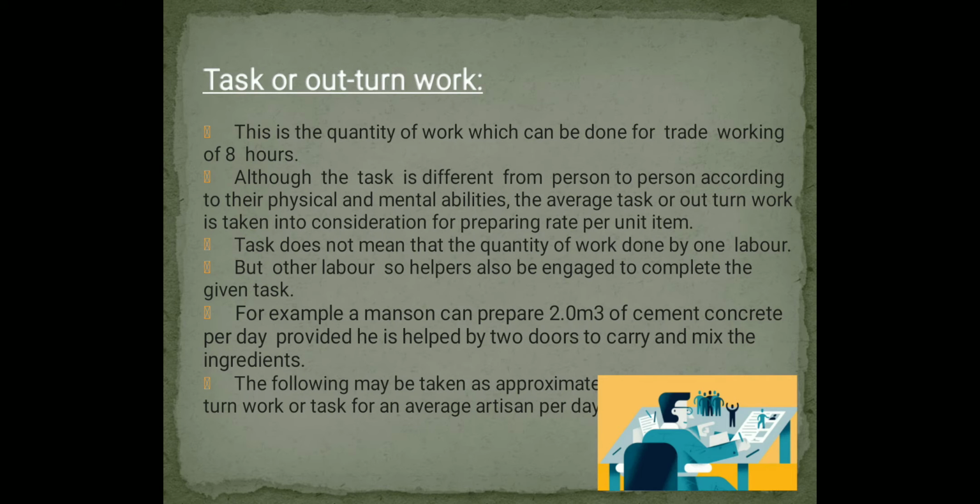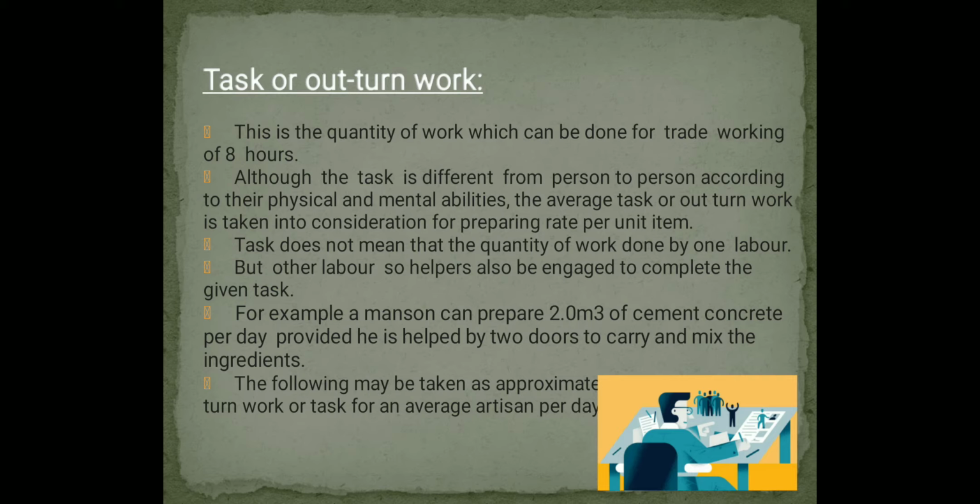Next, task or outturn work. This is the quantity of work which can be done by a tradesman in 8 hours. Although the task differs from person to person according to physical and mental abilities, the average task or outturn work is taken into consideration for preparing the rate per unit item. The task does not mean the quantity of work done by one laborer alone, but also by other laborers, helpers, engaged in the completion of the given task.